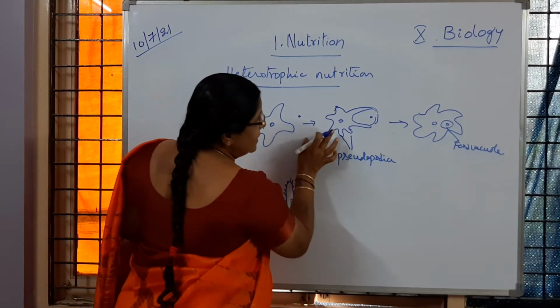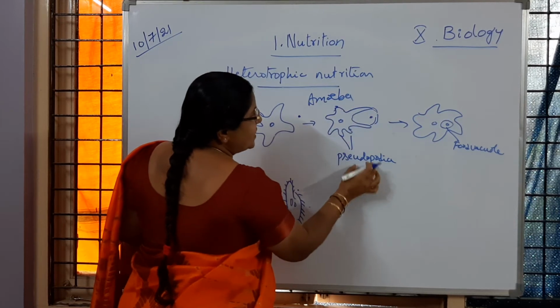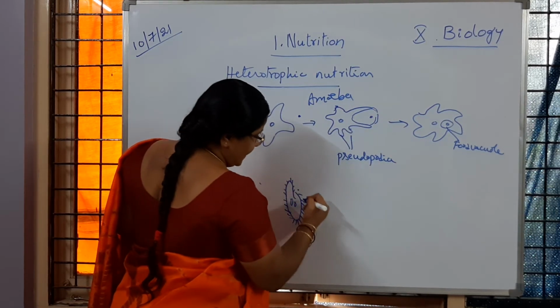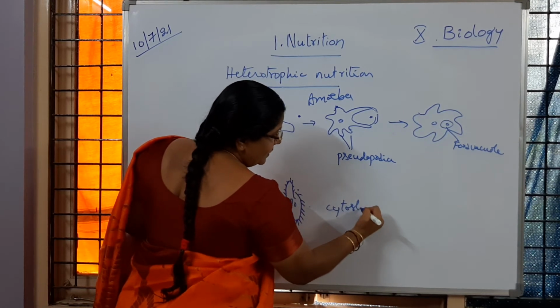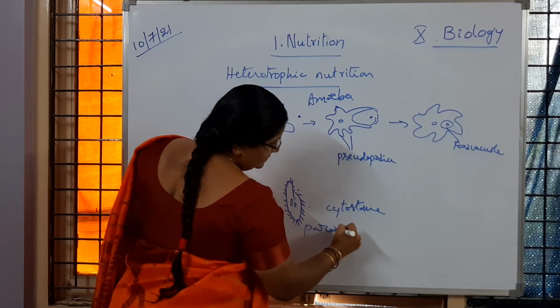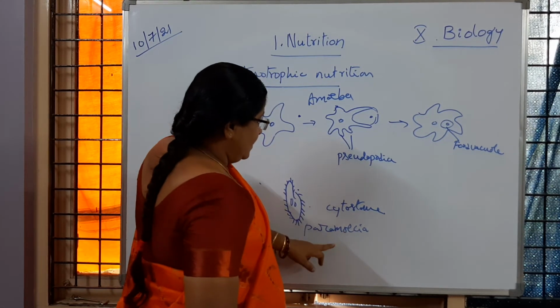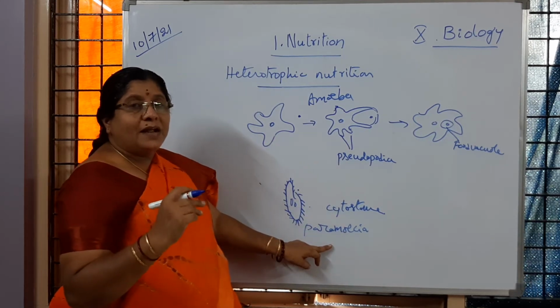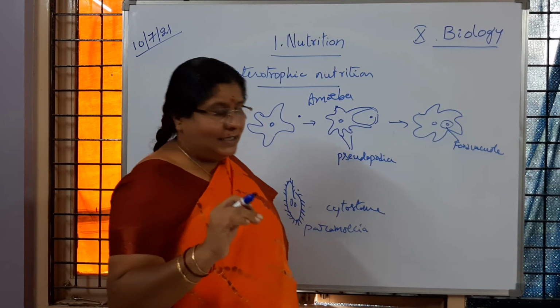Whereas here in amoeba, pseudopodia are going to help in collecting the food material, and the cytostome in Paramecia is going to help in collecting the food material. Is it clear to children?